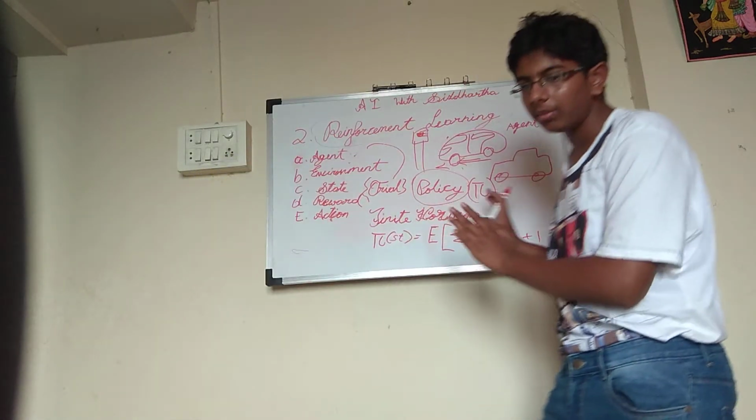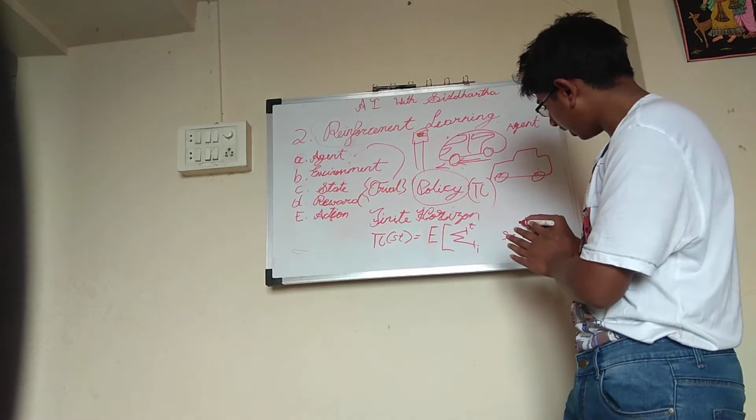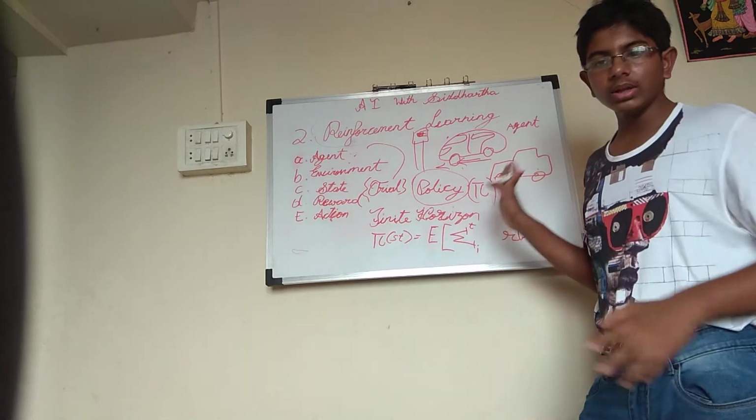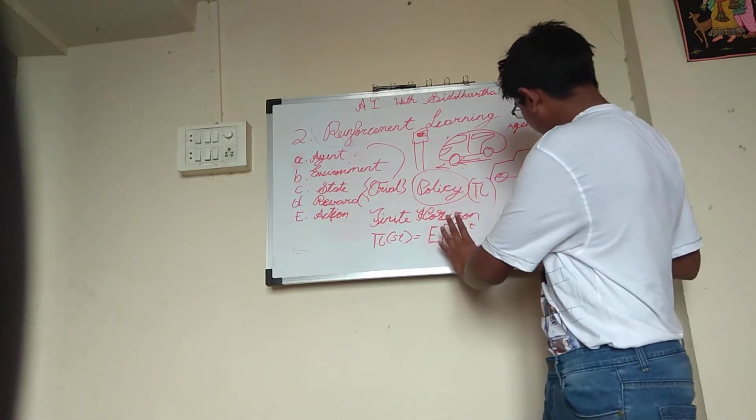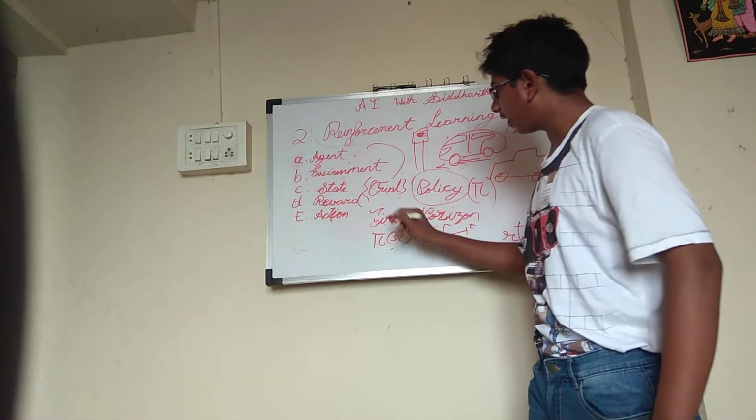This actually is a formula of a particular type. Okay, this is actually the formula of a finite horizon.